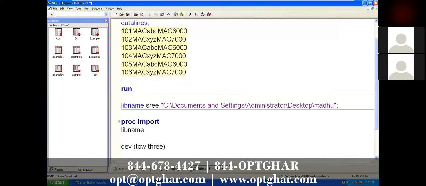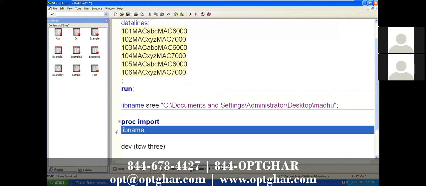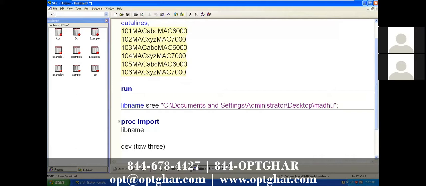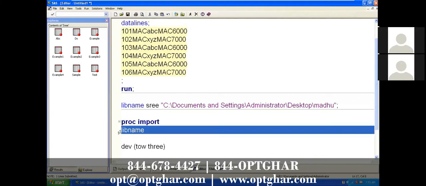You can not only import the data sets by using the libname statement, you can import all the Excel sheets and all the CSV files at a time. But in the case of proc import, whatever tables are required for your report, you can import only those tables. In the case of the libname statement, whatever sheets are there in the particular Excel file, all the sheets will get imported. But I think that is not required here.